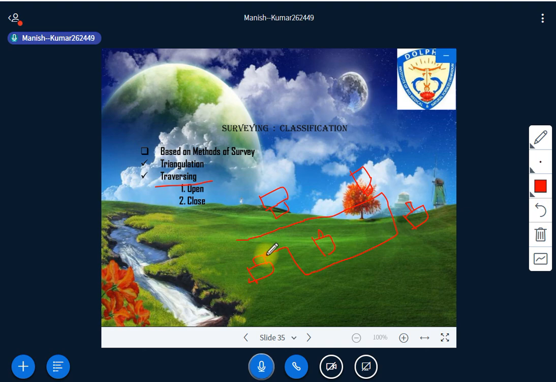If you reach the very first position, this is closed traversing. Have you got that? And if you are not reaching this place and you stop somewhere here, this is called open traversing. Open will be something like that, closed will be something like that.